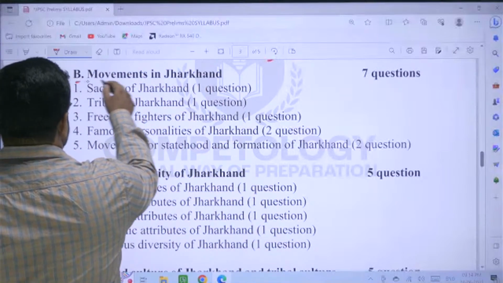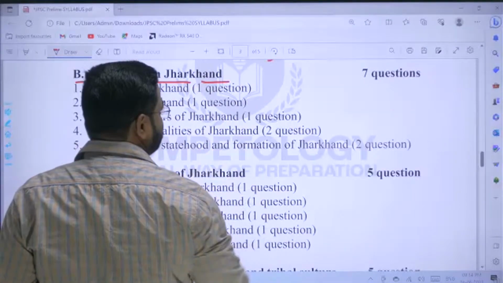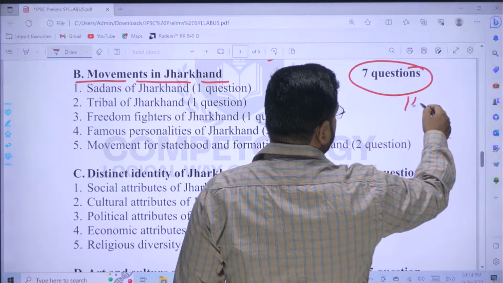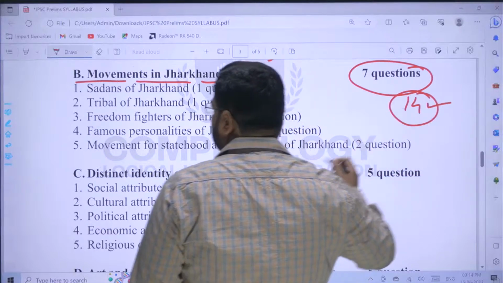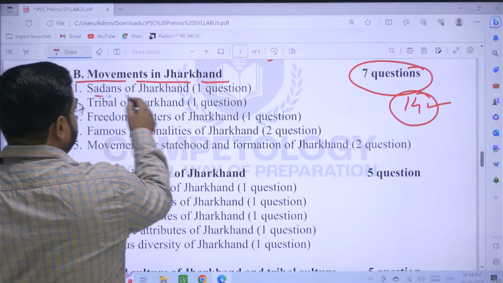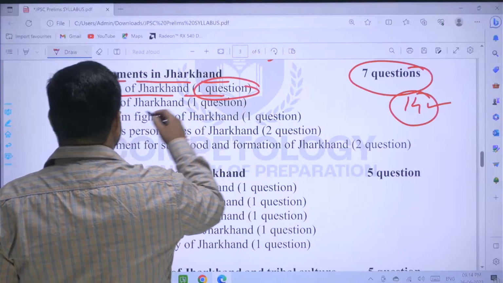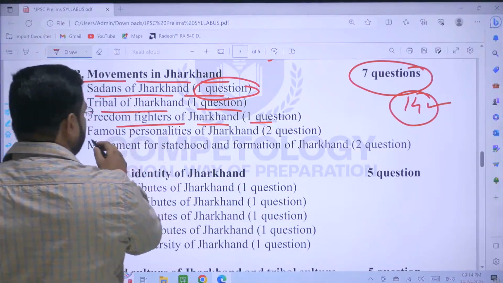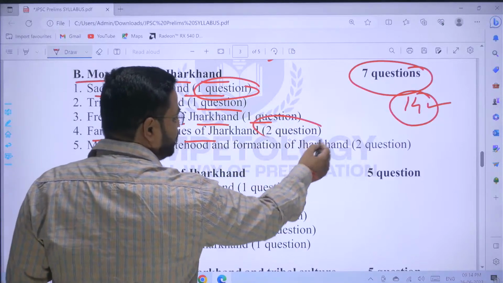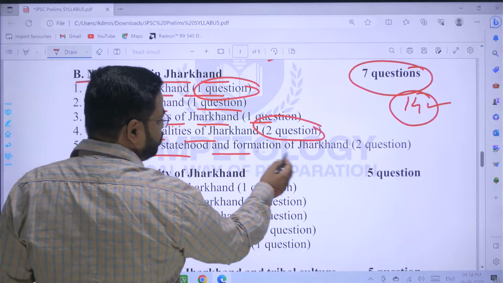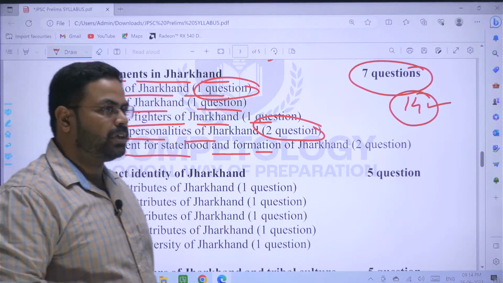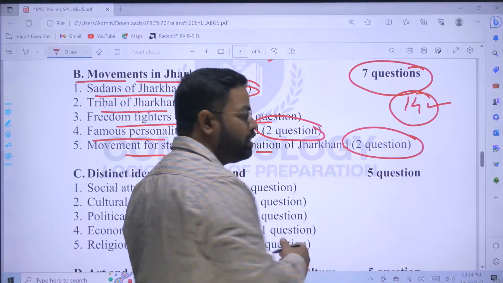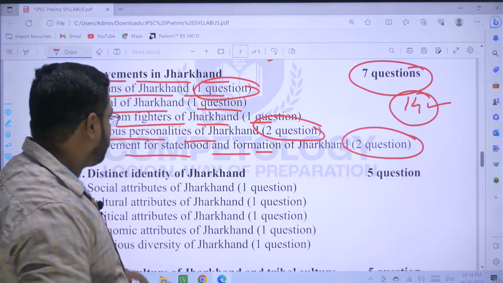And next section B is of movements in Jharkhand. So here 7 questions will be there from the movements in Jharkhand, and that will be of 14 marks, right? And Sadans of Jharkhand, that is one portion here, one question will be there. Tribals of Jharkhand, one question. Freedom fighters of Jharkhand, one question. Famous personalities of Jharkhand, two questions. And movements for the statehood and formation of the state of Jharkhand, again two questions. In total, 7 questions, and the weightage is quite equally distributed, more or less, right?